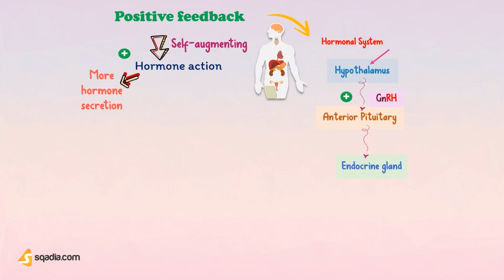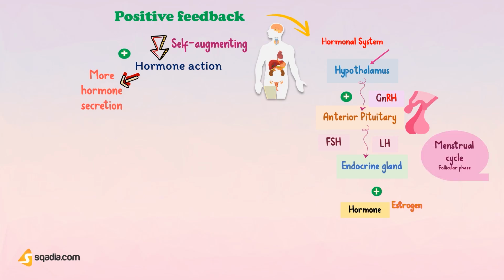Well, the primary example of positive feedback is the effect of estrogen on the secretion of the follicle-stimulating hormone FSH and luteinizing hormone LH by the anterior pituitary at the midpoint of the menstrual cycle. During the follicular phase of the menstrual cycle, the ovaries secrete estrogen, which acts on the anterior pituitary to produce a rapid burst of FSH and LH secretion.